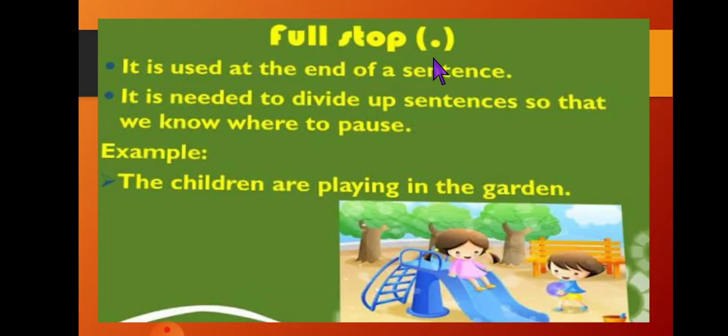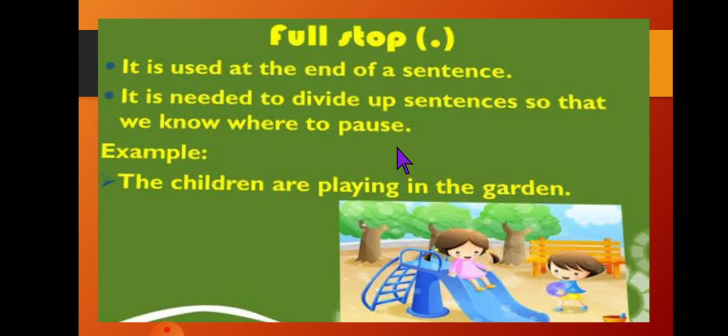Full stop, this is a symbol. It is used at the end of a sentence. When our sentence is complete, we use a full stop. It is needed to divide up sentences so that we know where to pause. When we read any paragraph, story or statement, there are many sentences. If we read at the same speed throughout, we do not understand properly what the statement is.